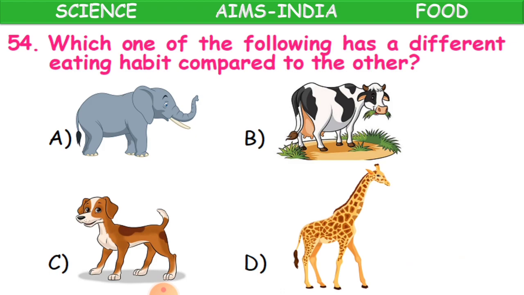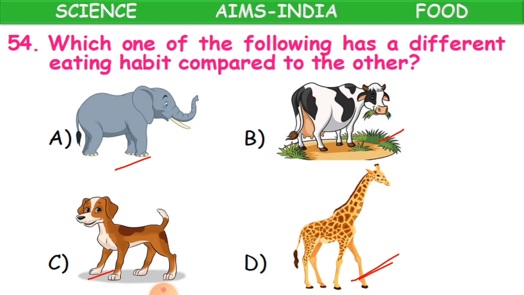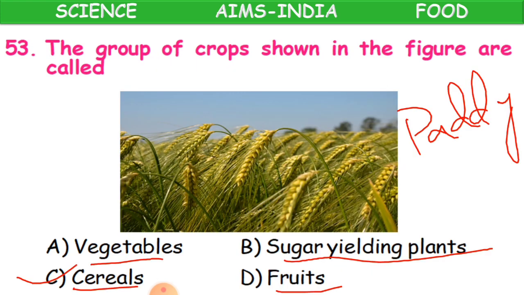Now 54th question. So you are seeing colorful animals here. Which one of the following has a different eating habit compared to the others? You are having an elephant, a cow, a dog and then a giraffe. So which animal has got a different eating habit? Then the answer is D, giraffe, children.